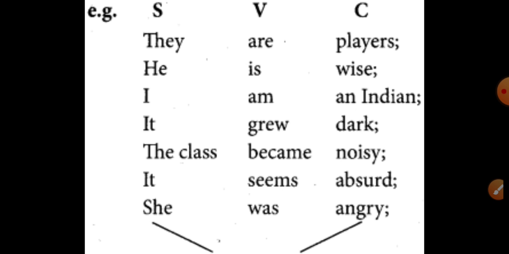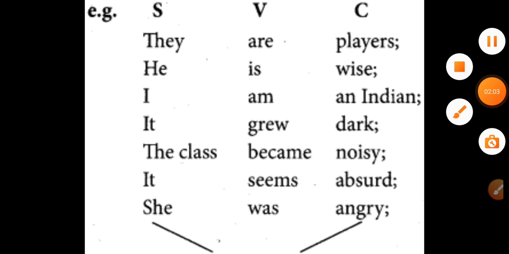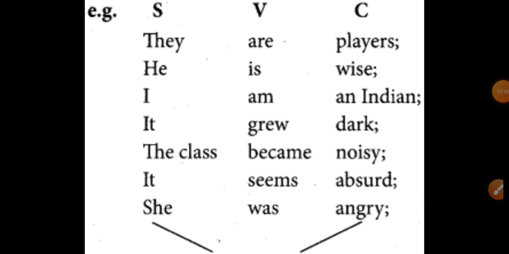That means they are players. He is wise. Wise is an adjective. We can never change such a sentence into passive voice because wise is not an object. It is only a complement. I am an Indian. An Indian, it shows the nationality, right? So it is not an object. So it is only a complement. It tells us more about the subject.